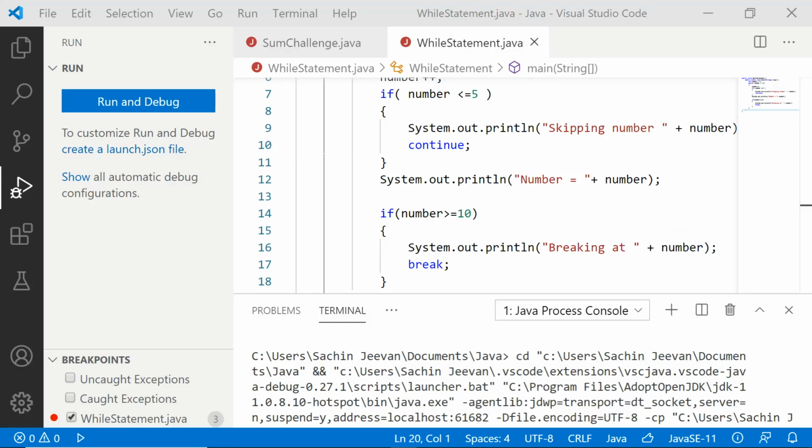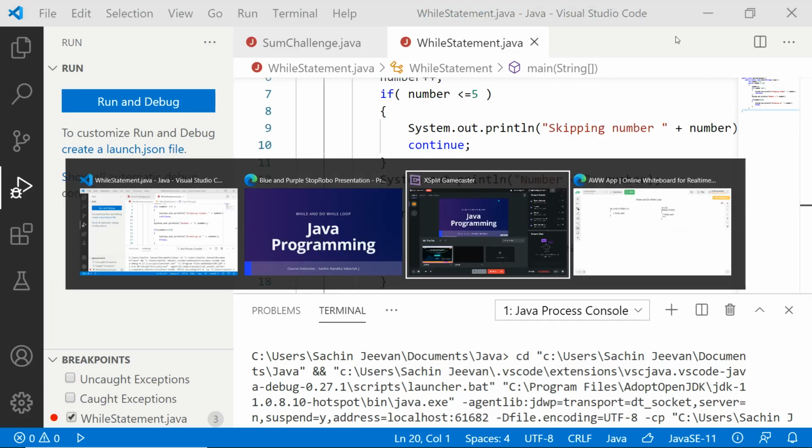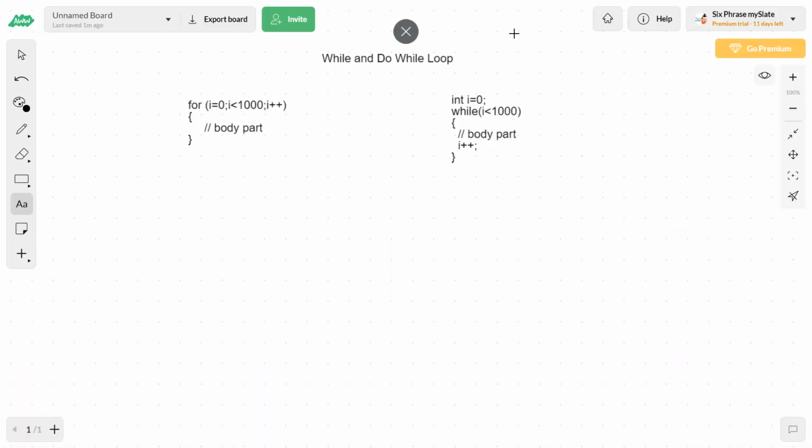But before this I will explain: you have int i equal to 0. While i less than 1000, you enter into the body part and execute. Again, you come back to the condition and repeatedly you do the same process. Now, let me introduce you to do while.